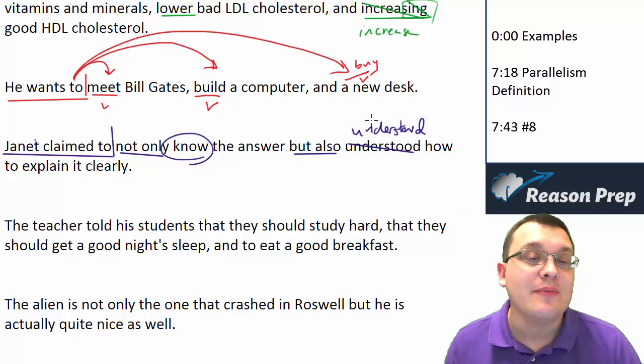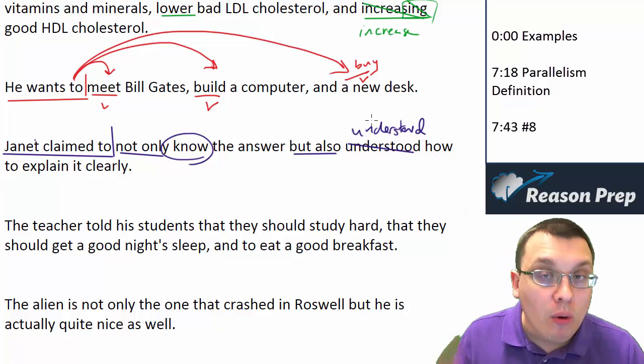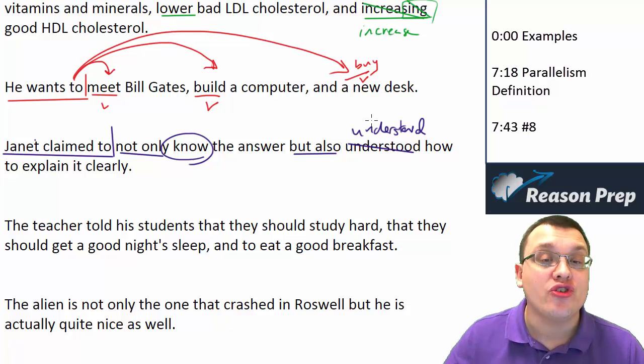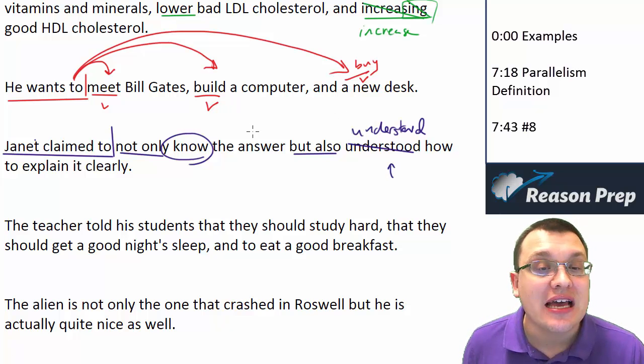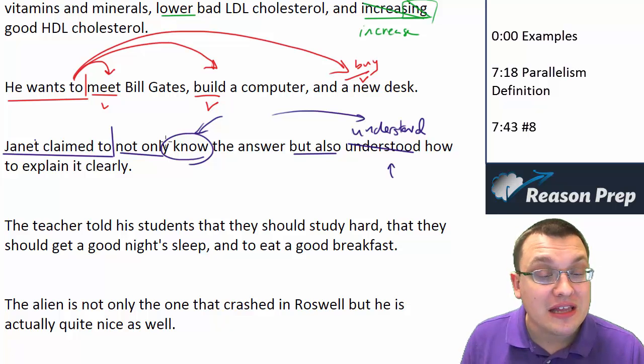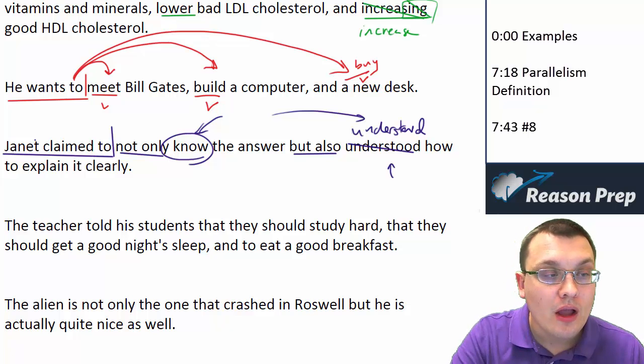Understood is if we said something like Janet understood. What we're saying is Janet claimed to know and Janet claimed to understand. So we actually need to change this to understand so that it's parallel with know, that form of the verb in the first part. A couple more.